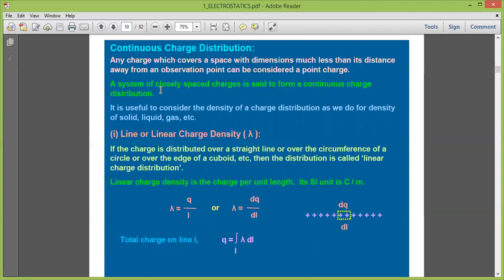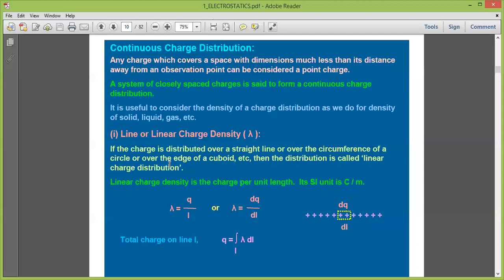If we are distributing our charge in a one-dimensional way, that is, on a line, like shown in this picture, then we can call the system one-dimensional. If the charge is distributed over a straight line, over the circumference of a circle, or over the edge of a cube, then this distribution is called linear charge distribution.